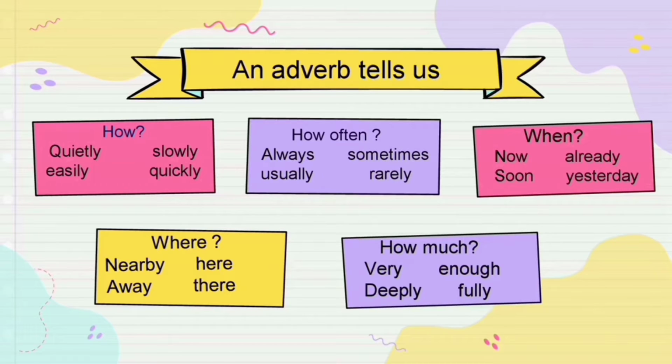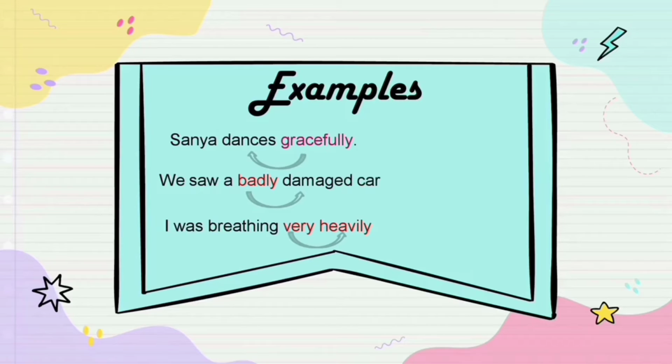So next is an example. The first one is Sanya dances gracefully. Here what is the verb? Dances is a verb. The adverb gives more information about the verb. How does she dance? She dances gracefully. Here gracefully is the adverb.